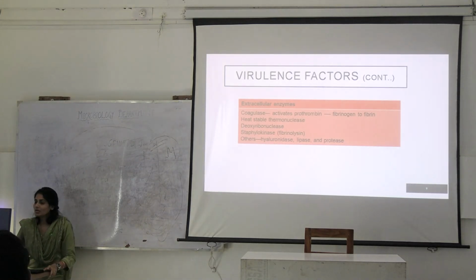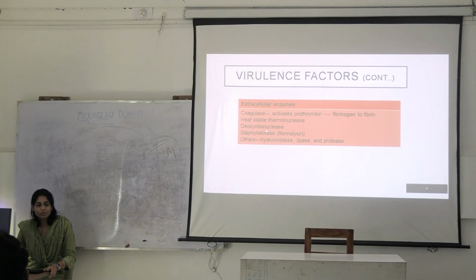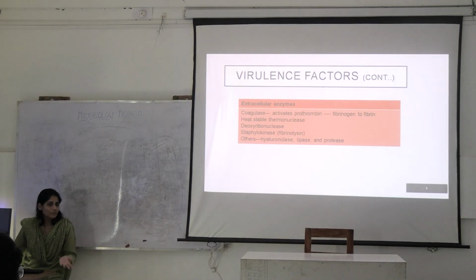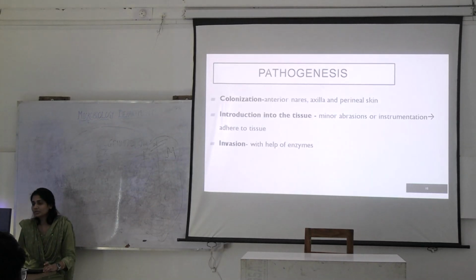That is coagulase. Then there are heat stable thermonucleases, deoxyribonucleases, and staphylokinases, and other tissue destructing enzymes. That is why it is able to cause abscess, right, collection of pus, and certain other osteomyelitis. All of this because of all these enzymes. Okay. That is about virulence factors of staphylococcus.